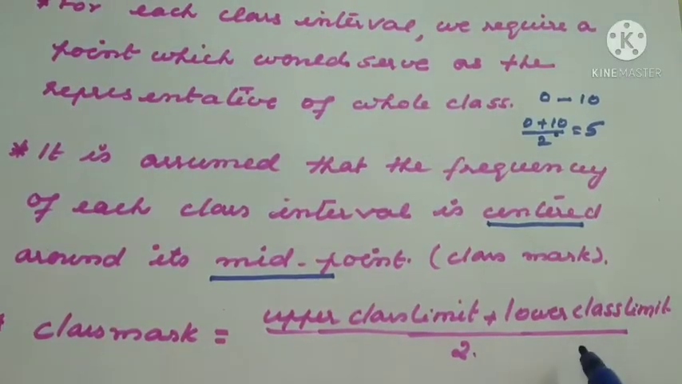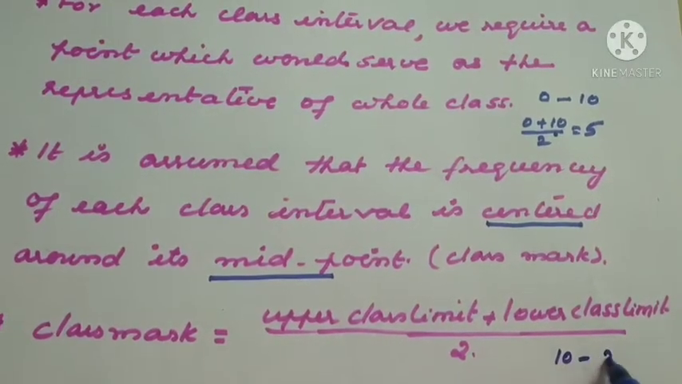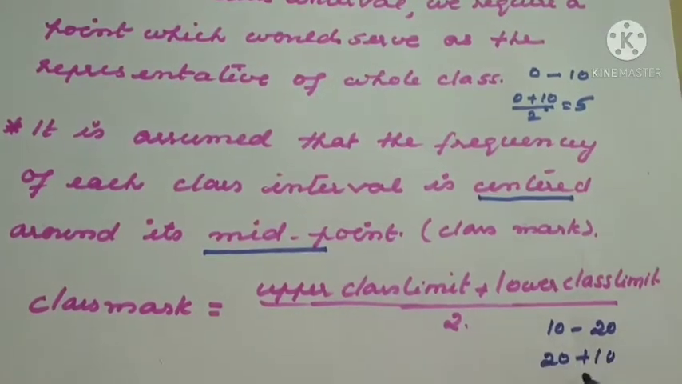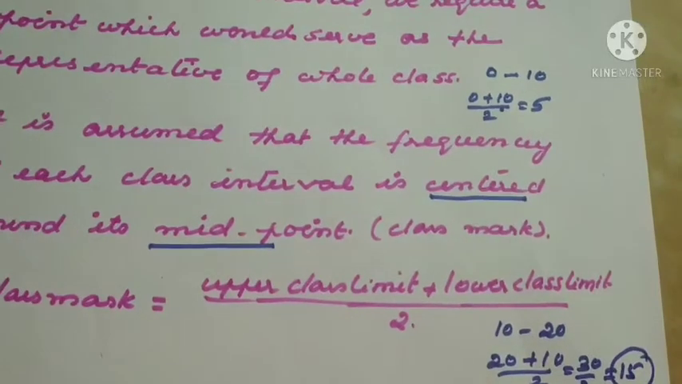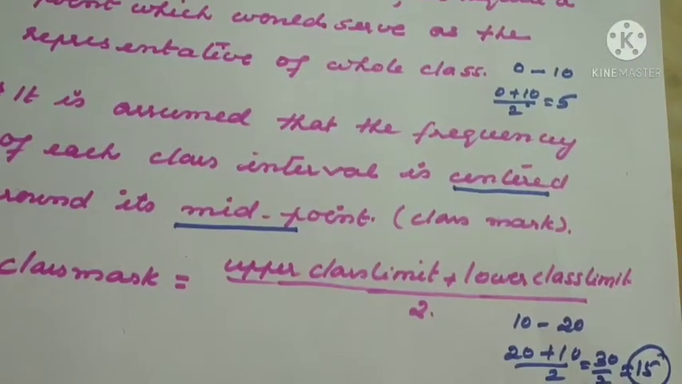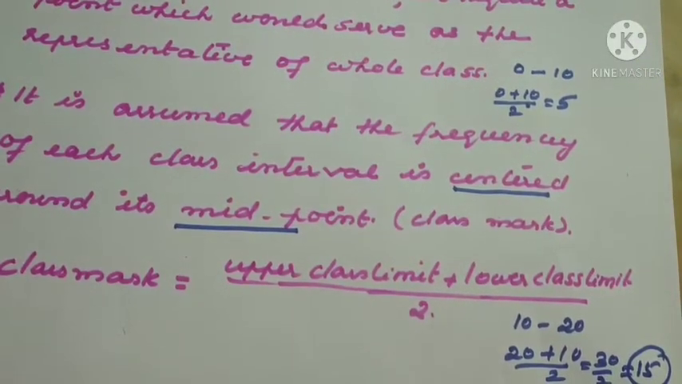So once again, if I take 10 to 20, which is the upper class limit? 20. And lower class limit 10. So the class mark means 20 plus 10 divided by 2, that is 30 divided by 2 equal to 15. So we assume that more or less the frequencies are centered around 15 only.